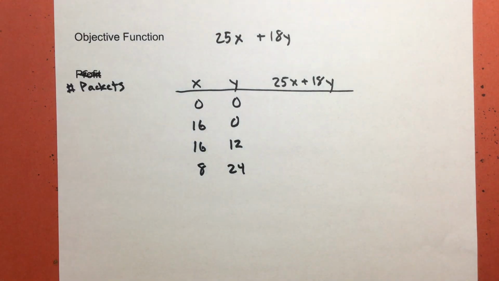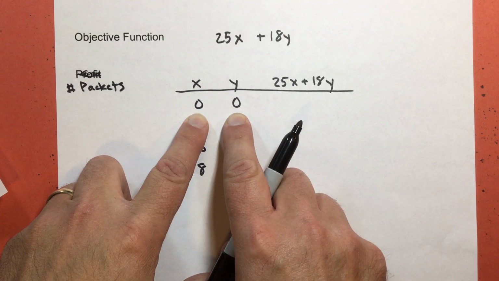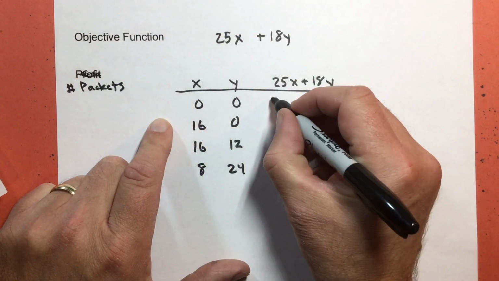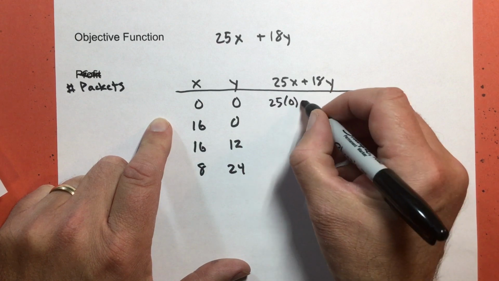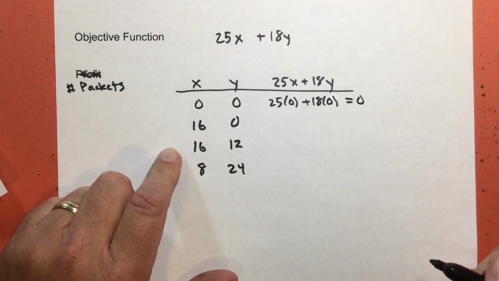So for these problems, even though they seem really complicated, some things are obvious at the end. It's obvious that if I don't hire anyone, I'm not going to make any packets. So 25 times 0 plus 18 times 0 equals 0 packets.